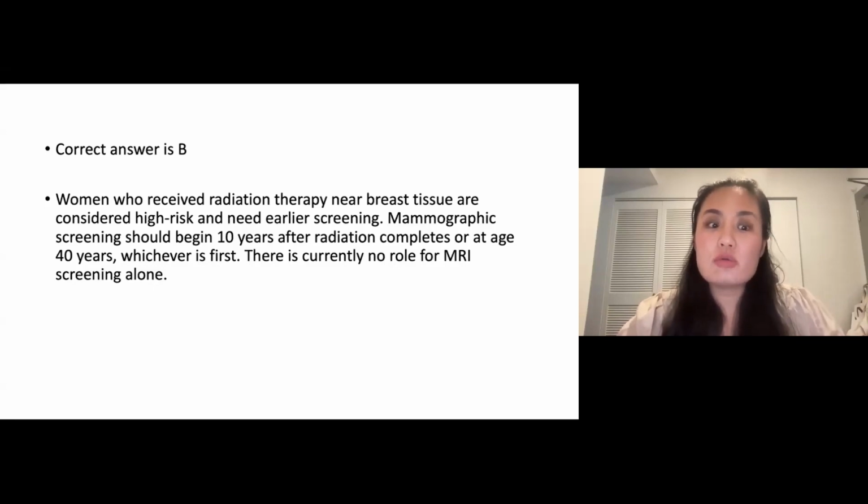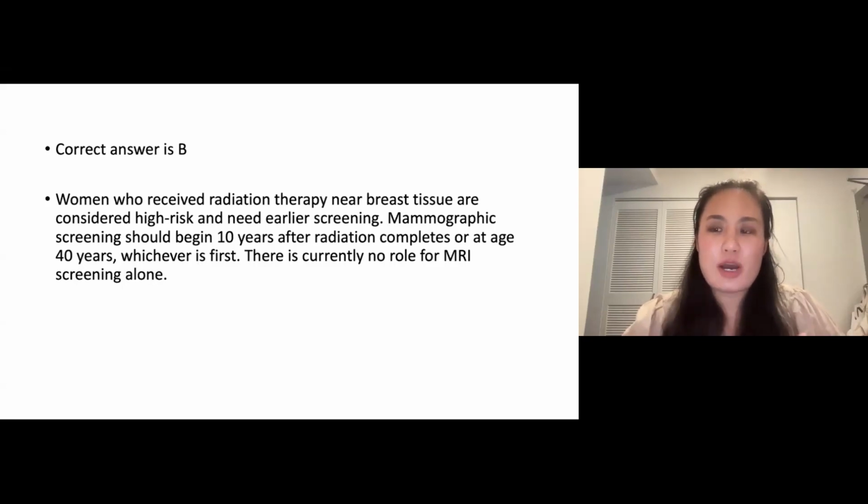There's currently no role for MRI screening on its own. You can consider MRI screening in conjunction with mammogram screening for high-risk patients such as this one or in patients with germline BRCA mutations, but currently there's no role for MRI screening alone. And a CT chest would not be the best to evaluate for the development of breast cancer, and not offering any breast cancer screening at this time would not be appropriate. So this question started out talking about lymphoma, but ultimately turned into a breast cancer question.